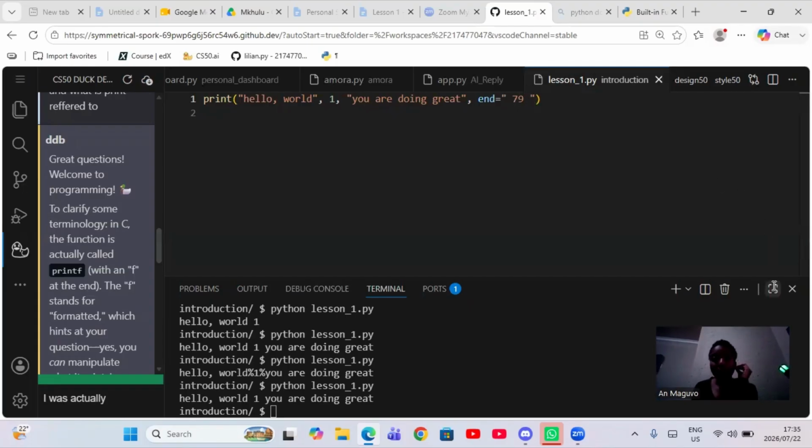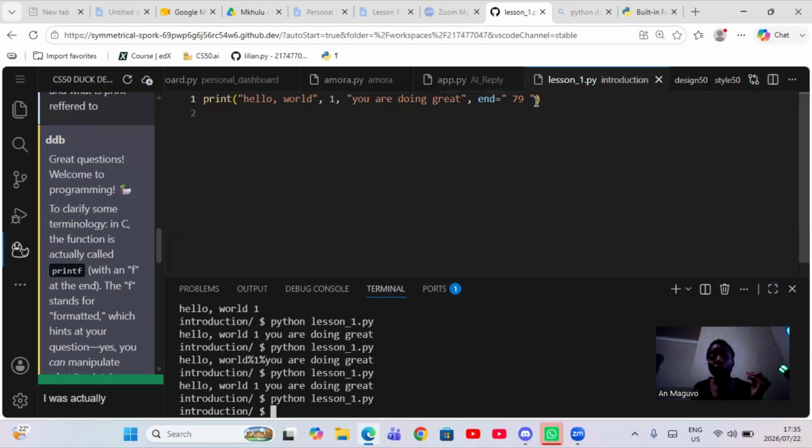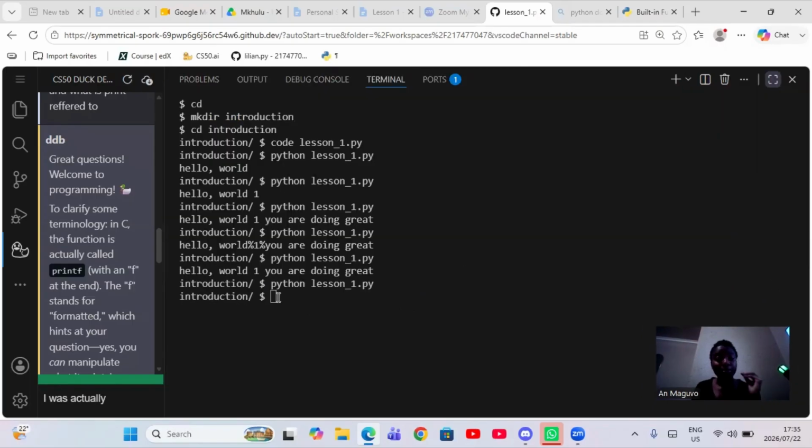I'm gonna run my program up here, run the program. Hello world 1, doing great, still right now. But then we have a space, we have 79, we have a space, and then we have the name of the folder on the same line. So end was doing exactly that, giving you an automatic new line. And you see that. So you can play around with this default parameters. So I'm gonna run the program to show you that it is actually giving us a new line. Now introduction is on the new line.